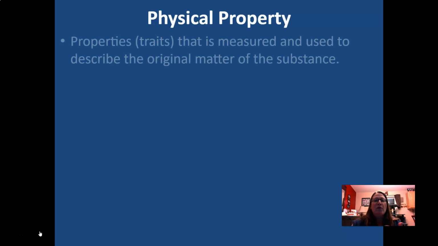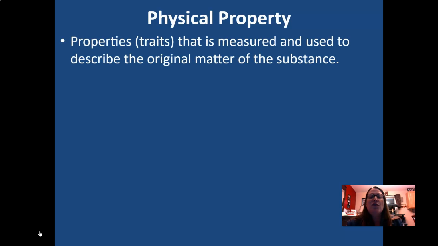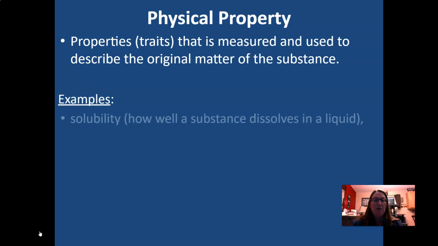A little bit more on physical properties. Again, these are traits that help you to describe matter, and the matter itself will remain the same while describing them. Some examples might be solubility. So how well a substance dissolves within a liquid, that's what solubility is. Okay?